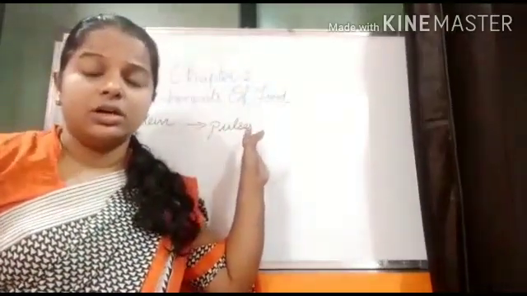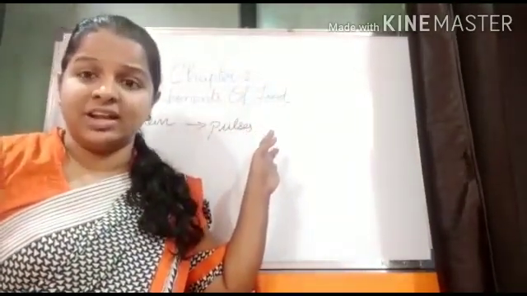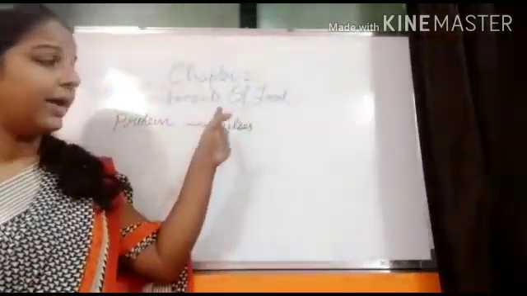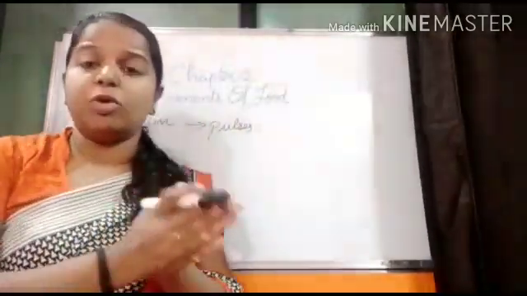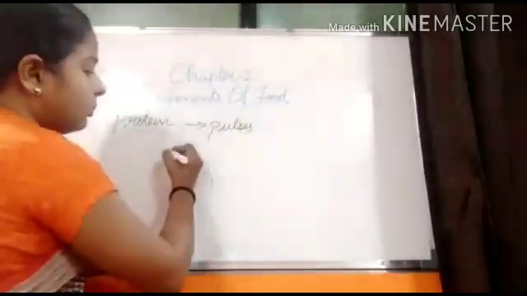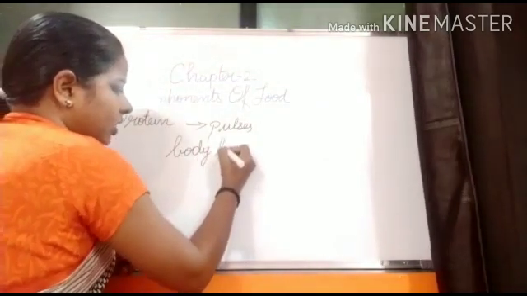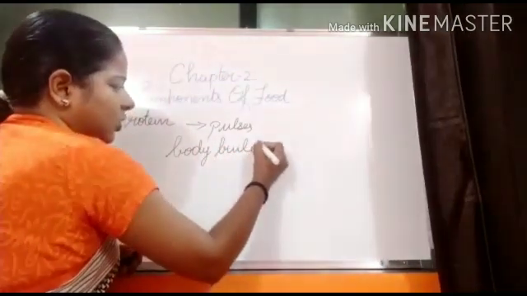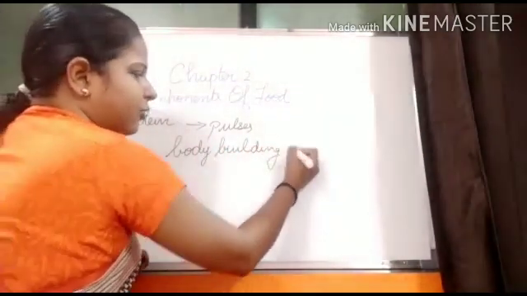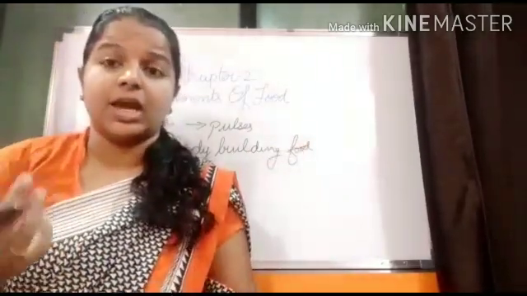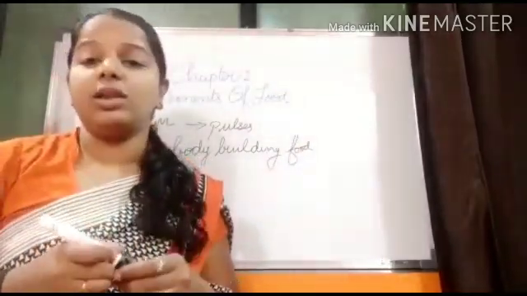Carbohydrate is found in rice and grain cereals. This protein is rich in pulses. This you keep in mind. And protein is also called bodybuilding food.